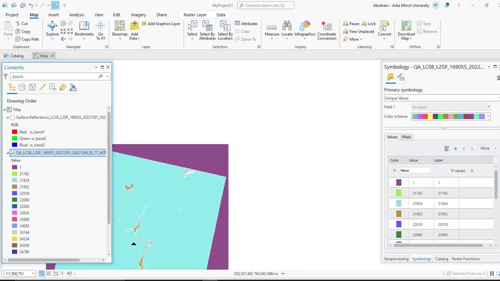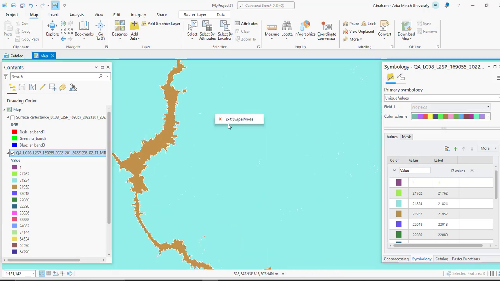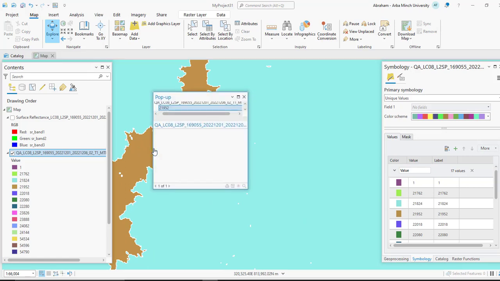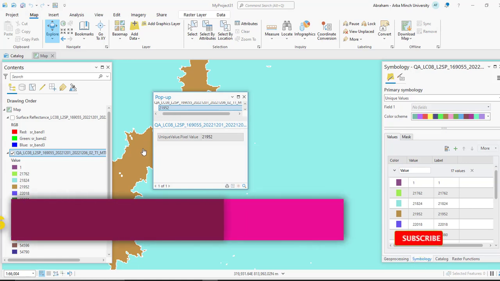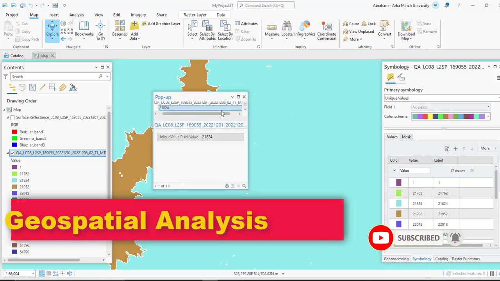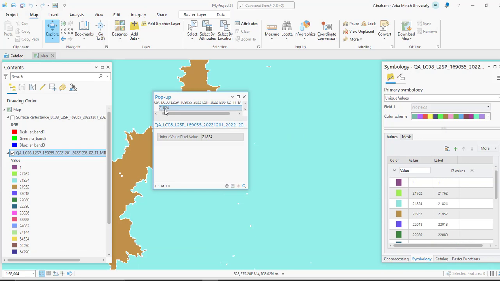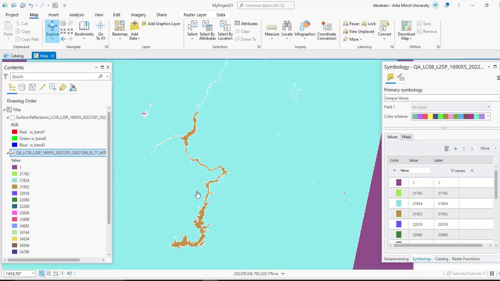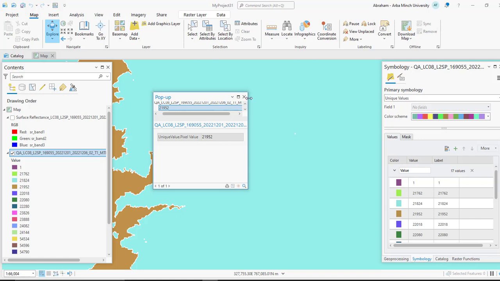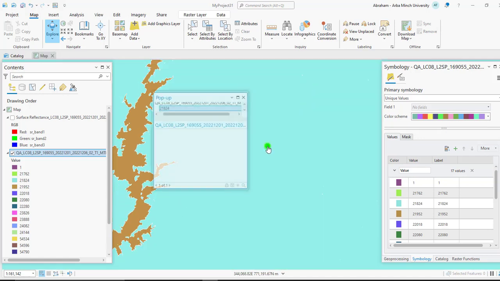By using the identify tool, you can check the value of pixels that represent the water and land. As you can see, this value represents the water body. Again, for land or other land features, you can record this value. You can do some inspections. This represents the water body, and this pixel value represents the land.